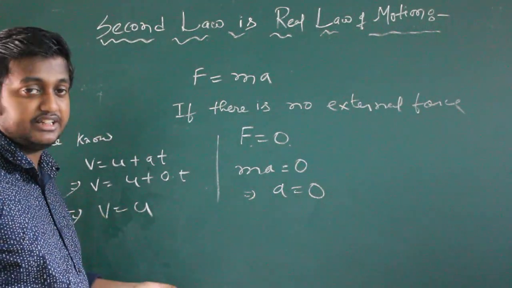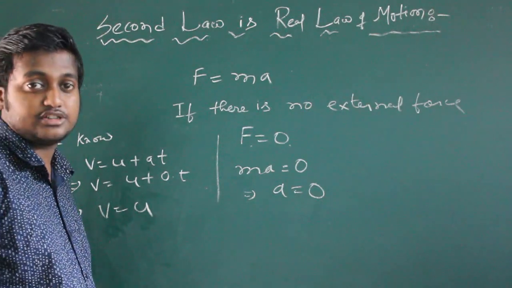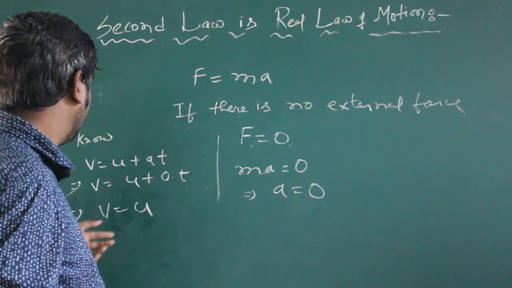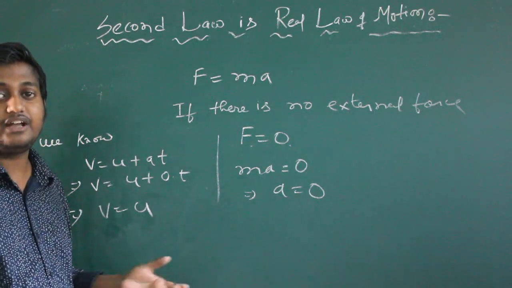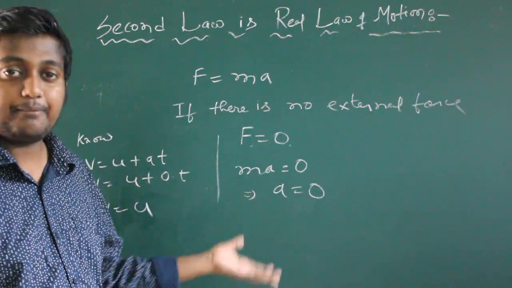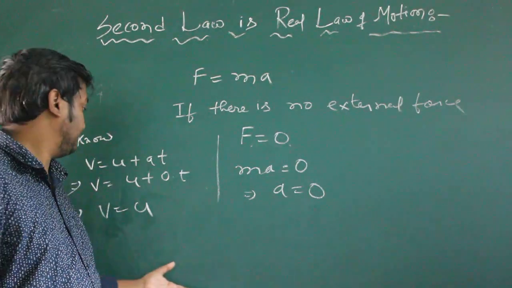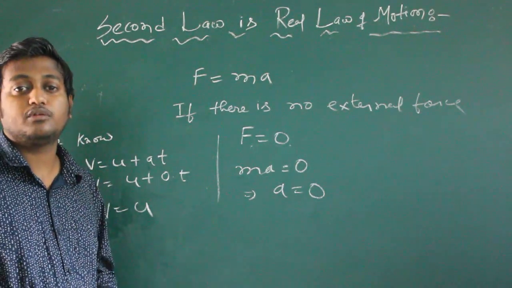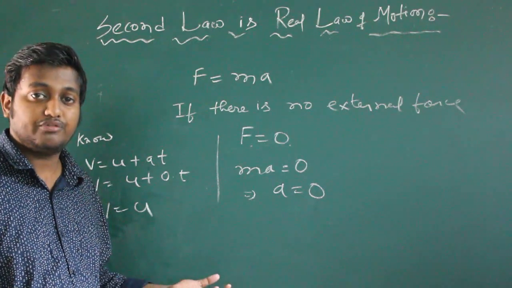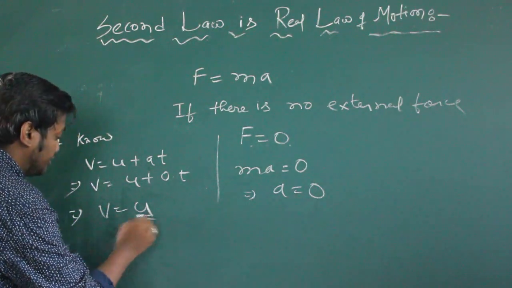V is the final velocity and u is the initial velocity. That means from this we can say that if there is no external force applied on a body, the body at rest would remain at rest, or a moving body remains moving. Initial velocity equals final velocity.